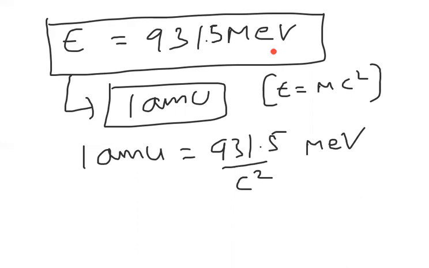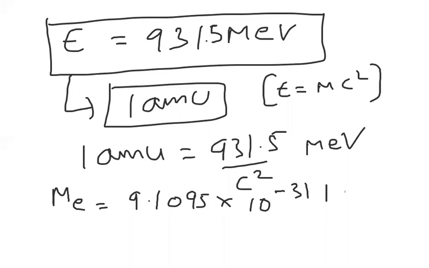Now if you observe the electron, what is the mass of the electron, beta? It is 9.1095 × 10^-31 kg. In terms of AMU, you can write it as 0.000549 AMU.